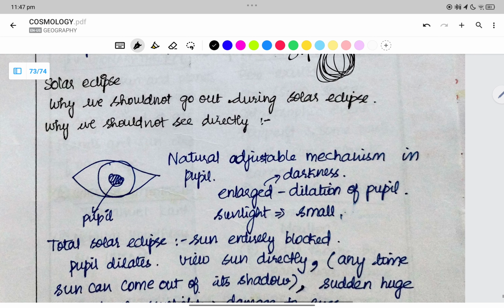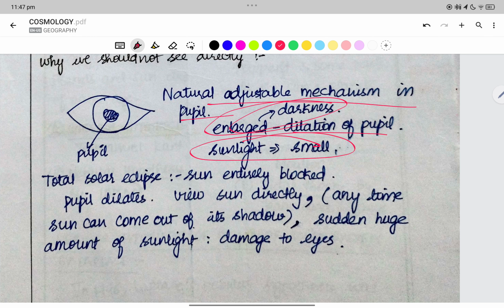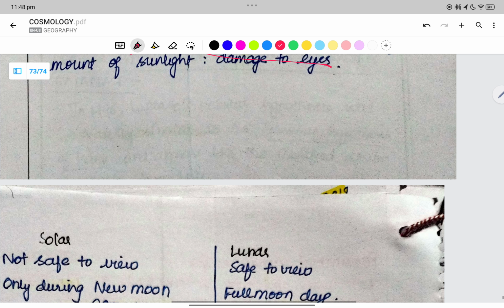Solar eclipse. Why should we not see a solar eclipse directly? Naturally, the pupil has an adjustable mechanism. It is enlarged during darkness and the sunlight is very small, right? In the total solar eclipse, sunlight is blocked entirely. The pupil dilates, it becomes large. If viewed directly, anytime the sun could come out, and the sudden huge amount of sunlight can damage the eyes.